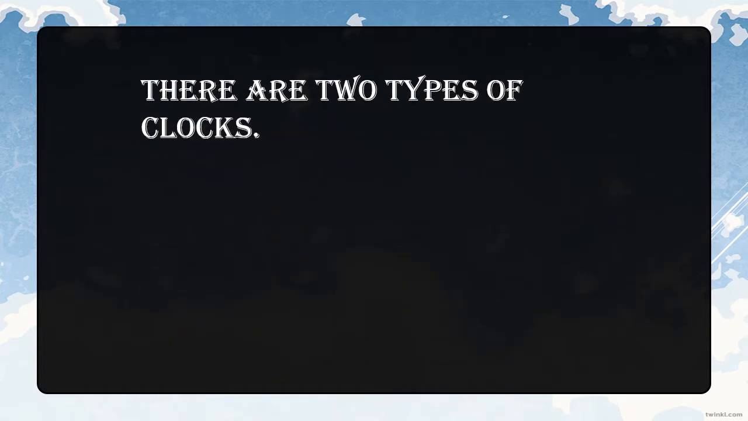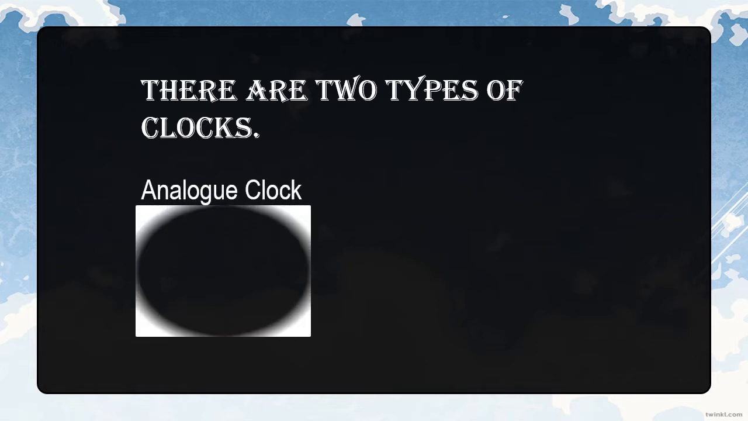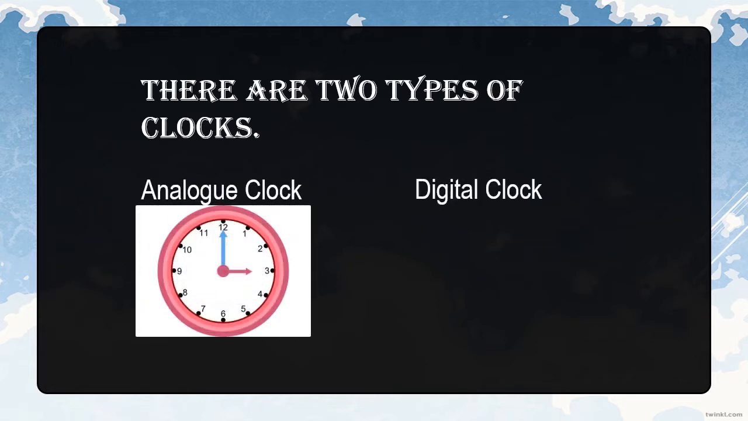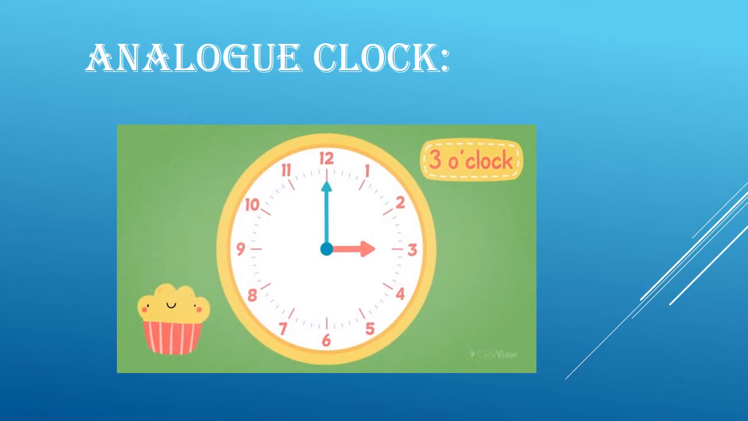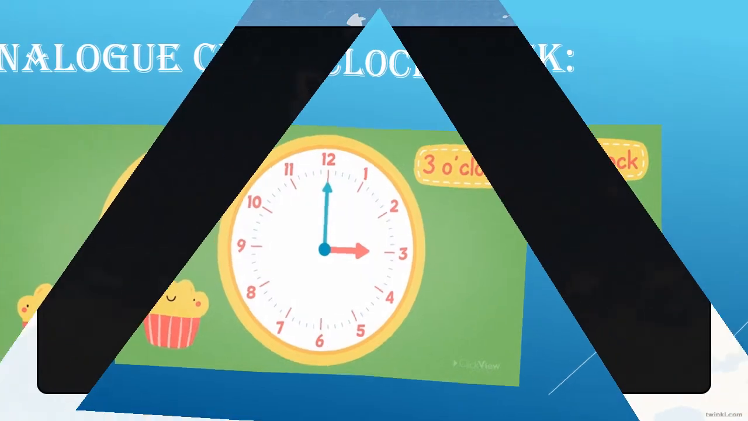Okay, my dear students. Now there are two types of clocks: analog clock, you can see, and digital clock, you can see. First we will do analog clock. You can see a nice analog clock. What is the time? It is 3 o'clock.